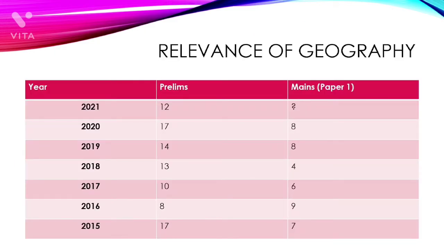So as we have seen the relevance of geography, in prelims, as we can see, in 2021, 12 questions were asked from geography, 2020 17 questions, 2019 14 questions, 2018 13 questions. And also in mains, 2021 will be in January, so it is still not discussed. Moving on, in 2020 about 8 questions were asked in mains, in 2019 again 8 questions, and in 2018 again 4 questions were asked. So we can see that we cannot just take the risk of missing geography in our UPSC examination preparation.